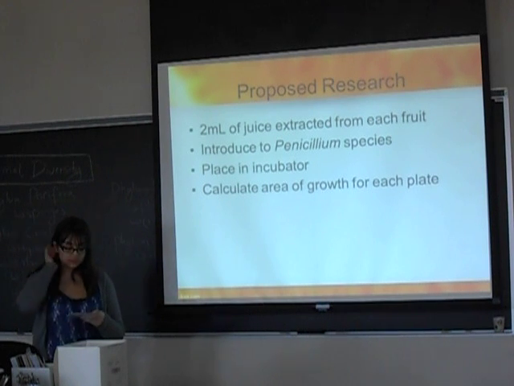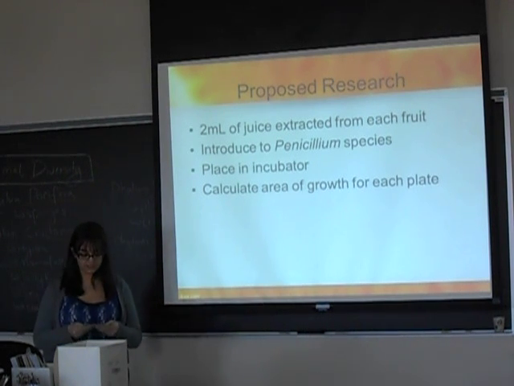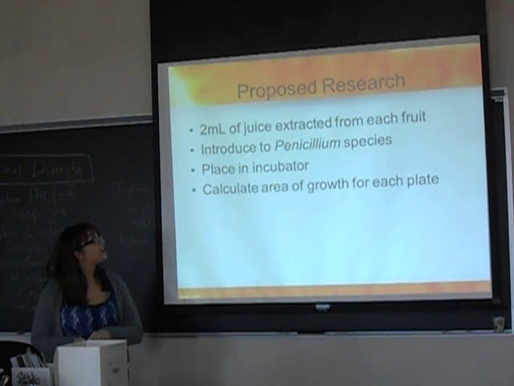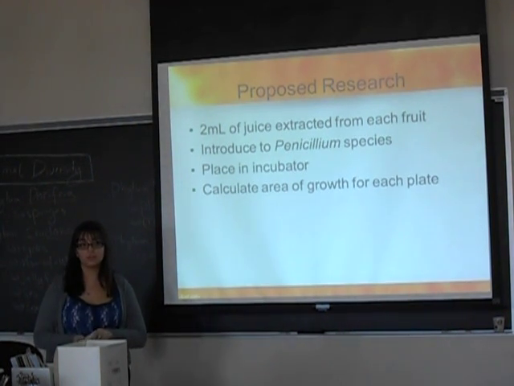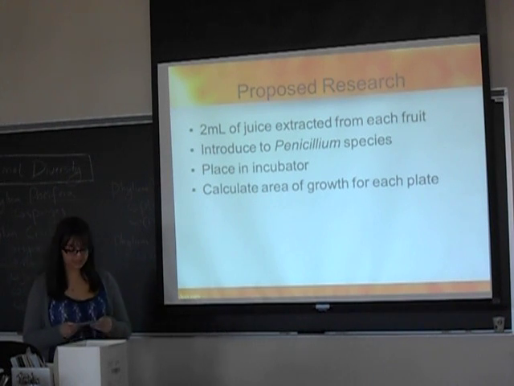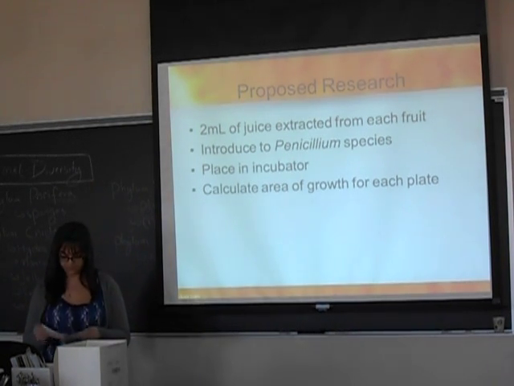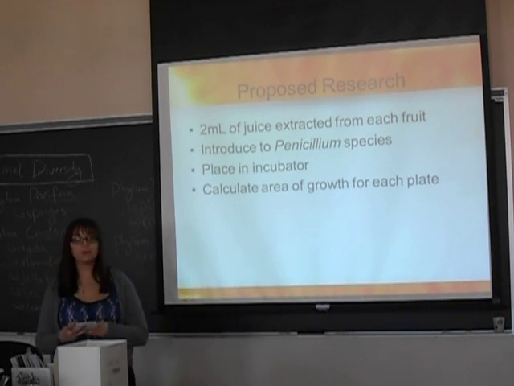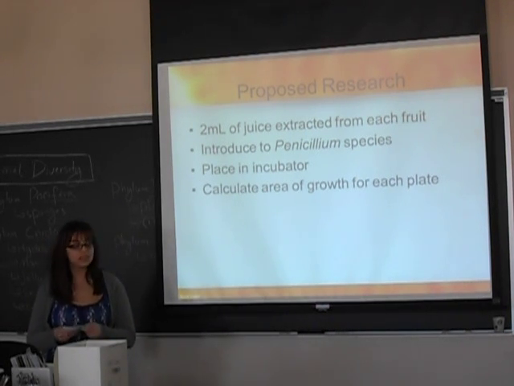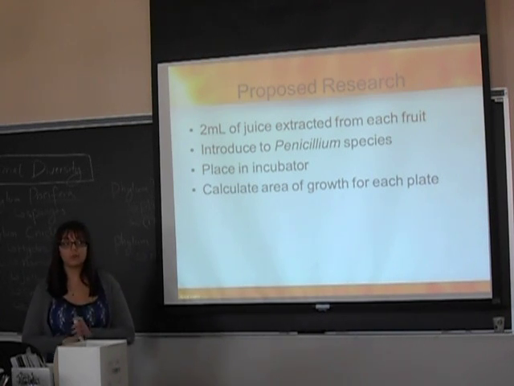First, 2 milliliters of juice will be collected from every fruit. Each of these samples will be put into a nutrient agar plate. For every type of fruit, 1 plate will not be introduced to Penicillium expansum, so the other 9 will be introduced by a swab sample. Once all of the samples are collected and put on agar plates, they will be taped, sealed shut, and placed in individual bags and put into an incubator for 1 week.